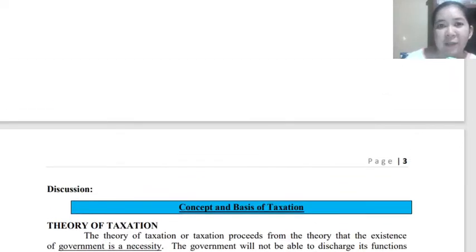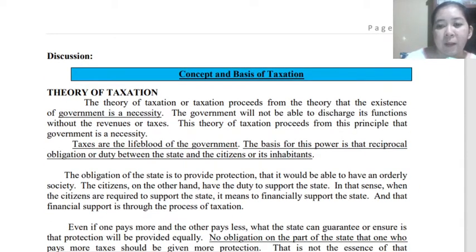concept and basis of taxation. In this topic, all you have to understand is that taxation was created as an obligation to the citizens because the government needs funds to carry out its responsibilities and projects for the welfare of society. So this is an obligation. That will be for our concept and basis of taxation.